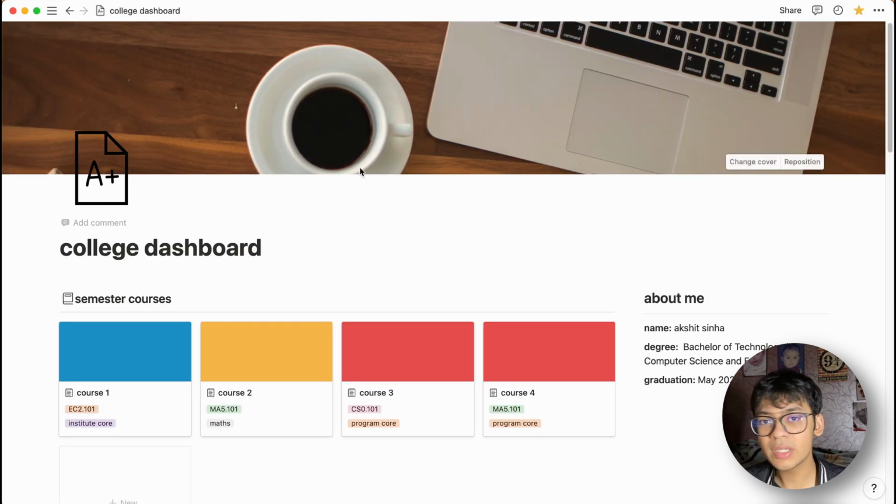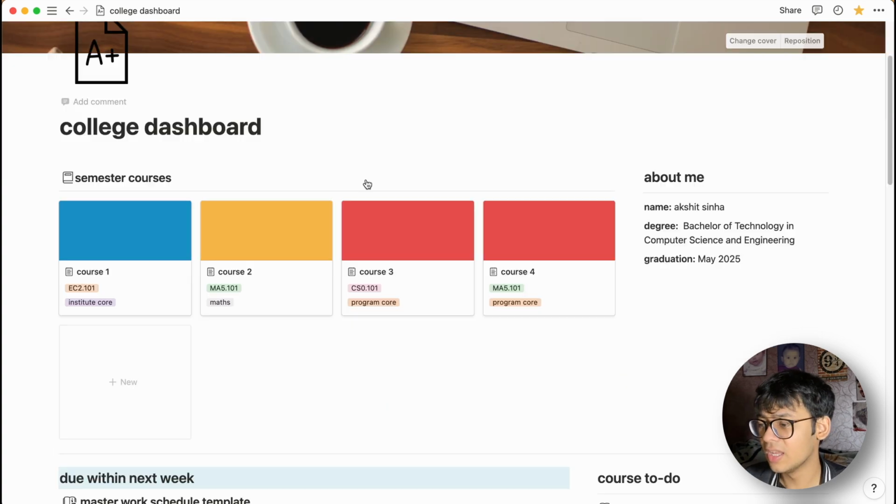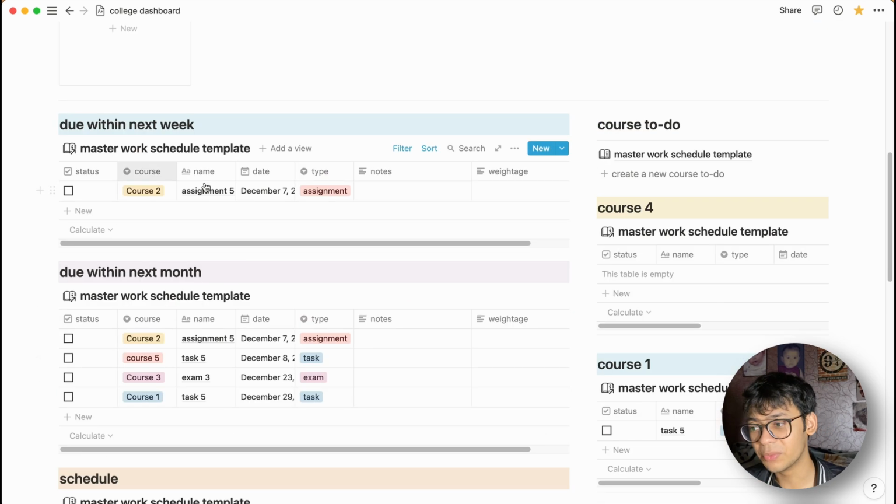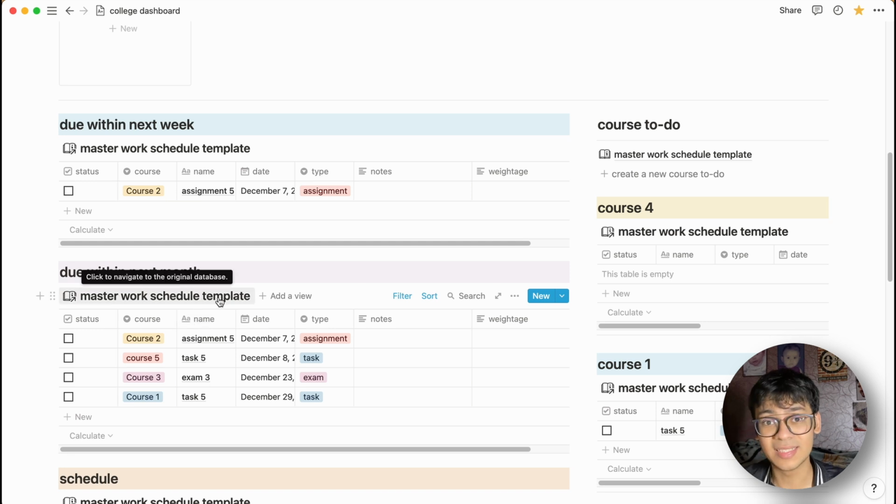But the thing is, you won't ever have to use the masterwork schedule as a page itself. You can easily get done with the due within next week or due within next month linked databases. I doubt you'll ever need to use it unless you really want to see all the tasks. I don't think you'll need to go to that page often.